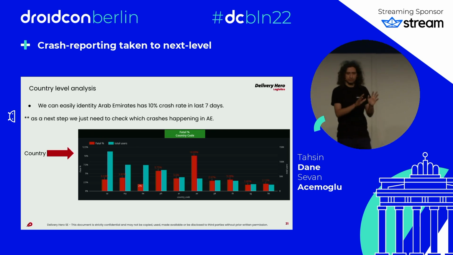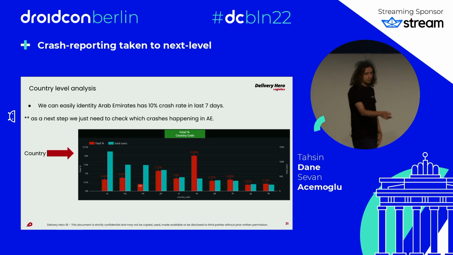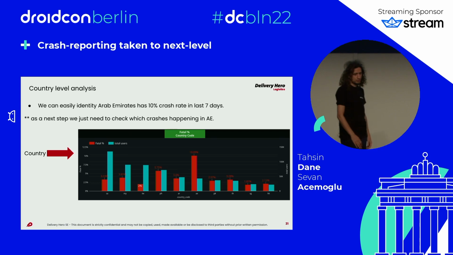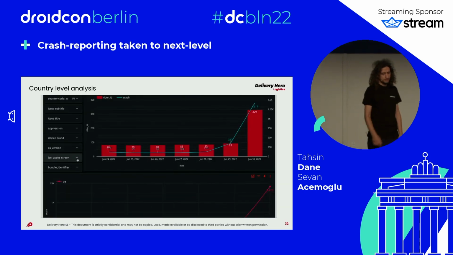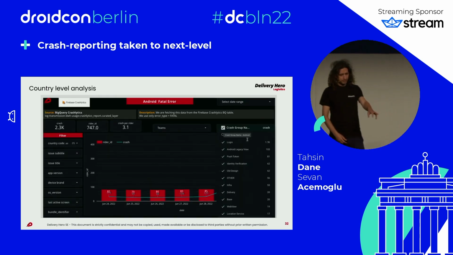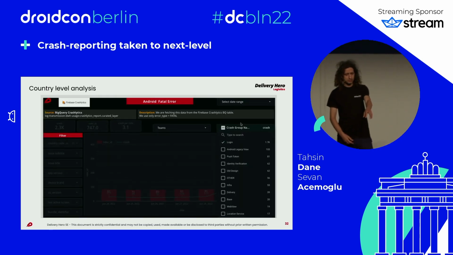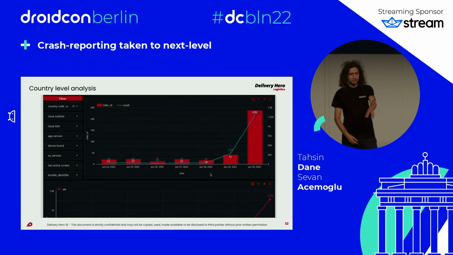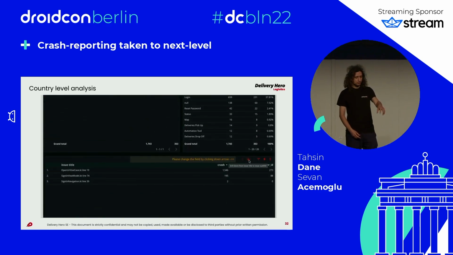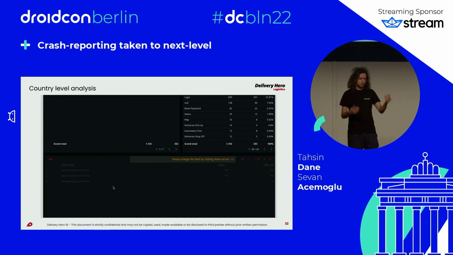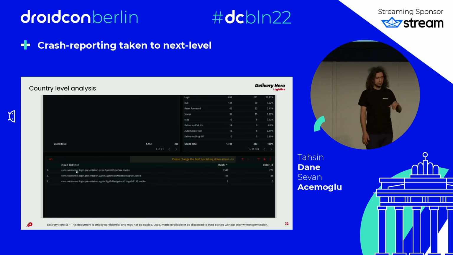Here you can see it's also, again, impossible in Crashlytics to see. And I think we have a screen recording. Once we realize this, we can filter by country. I wanted to see the last active screen, but this is the crash report, grouping based on the package name, so I decided to do that. I see that the login is the highest crash. And then I go to the issue title and the subtitle, which are the stack traces. So you see the class name with the package. That's all we have. We identify.